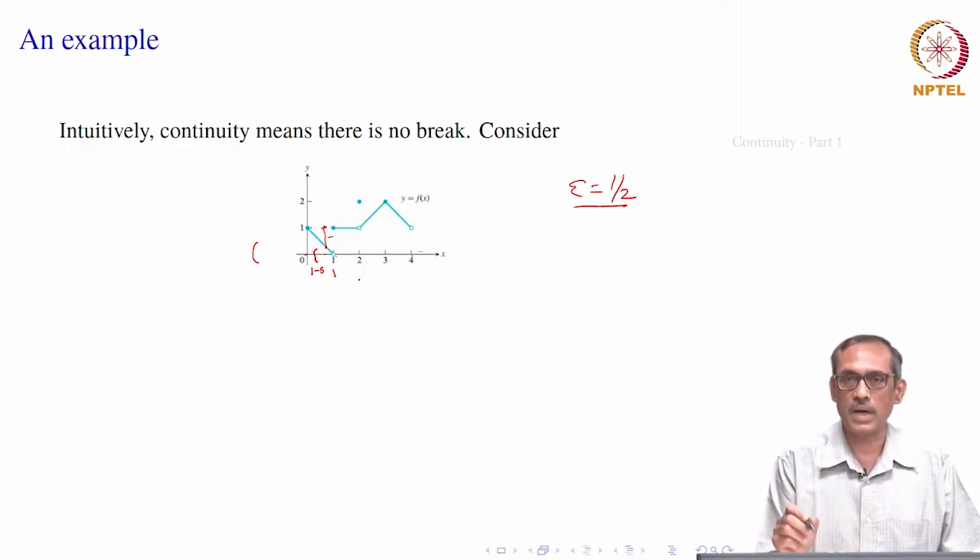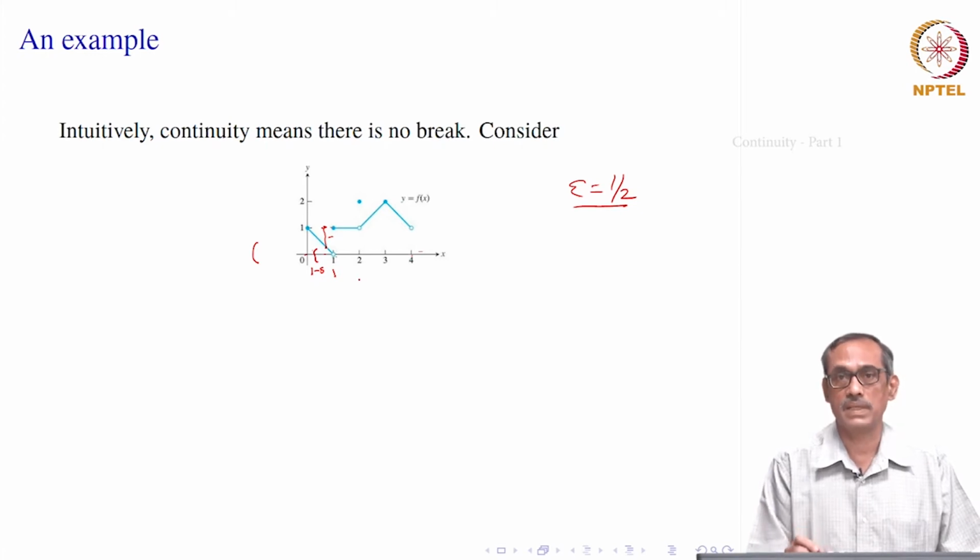But then, as you remember, the formal definition of limit, we would say corresponding to each epsilon greater than 0, there exists a delta greater than 0, such that if you choose any point x in the deleted delta neighborhood of that point C, the difference between the corresponding value f(x) and this L will be less than epsilon.